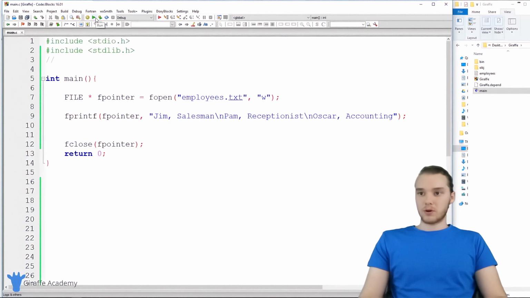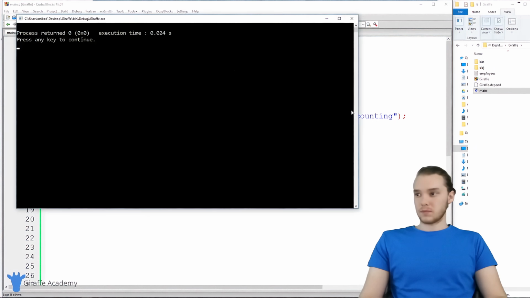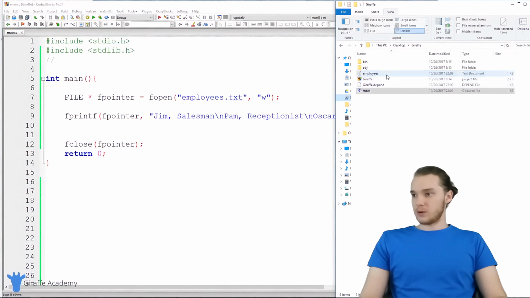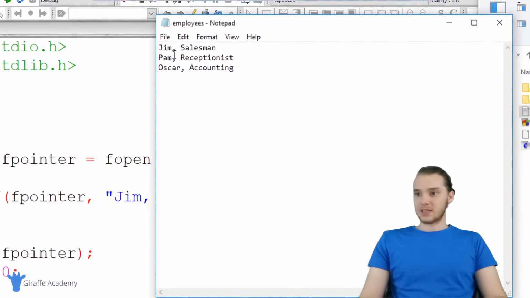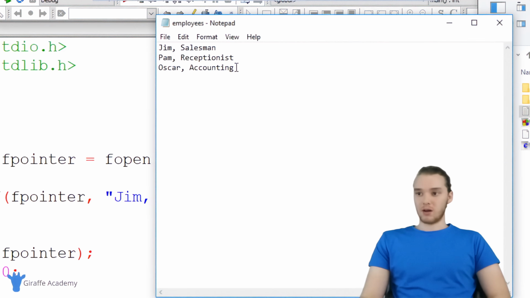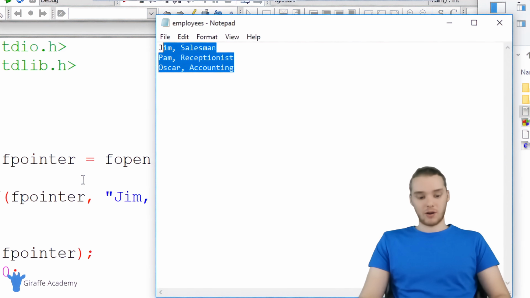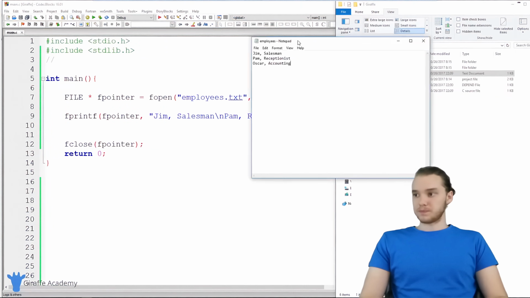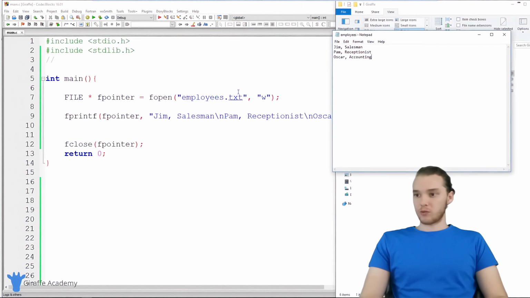So now when I run this program, and we go over here to this employees file, you'll see when I open this up that we have these 3 lines in here. So we have Jim salesman, Pam receptionist, and Oscar accounting. So I was able to create this file and write all of this information in the file just from down here in this program. So that's pretty cool.